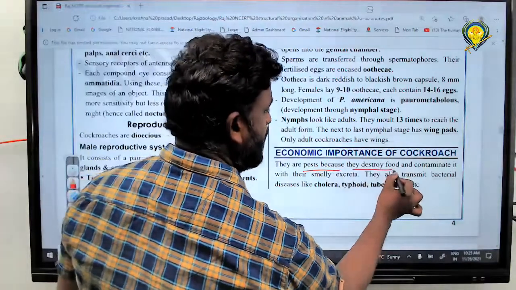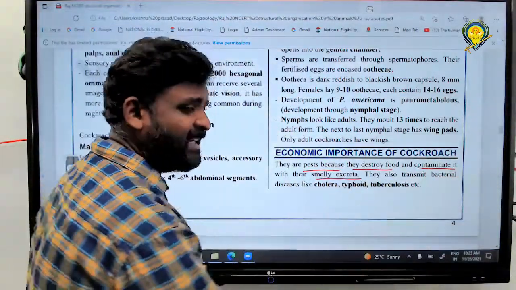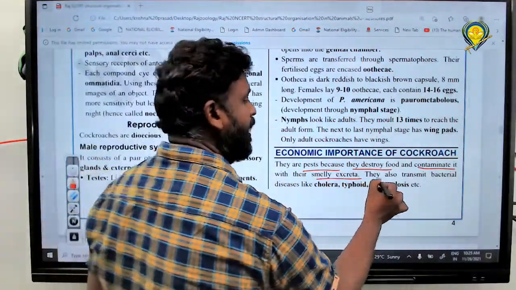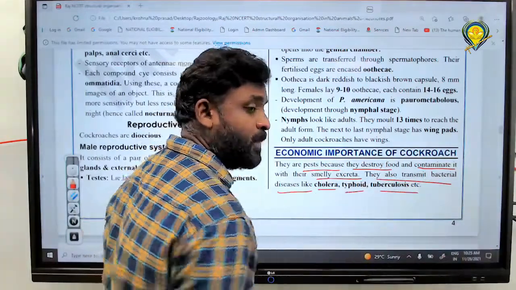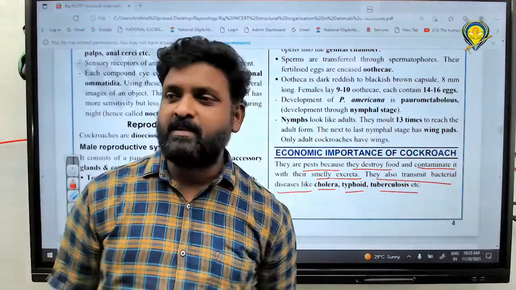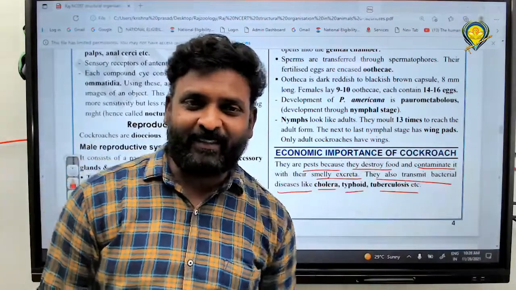They can destroy food and contaminate it with smelly excreta, not normal excreta. They also transmit bacteria causing cholera, typhoid, and tuberculosis. But these are not economic importance.